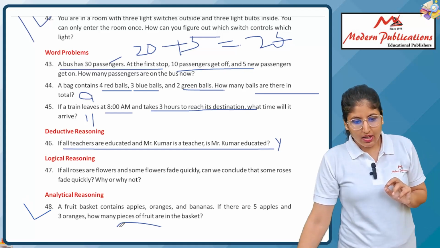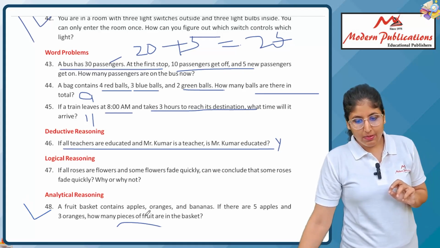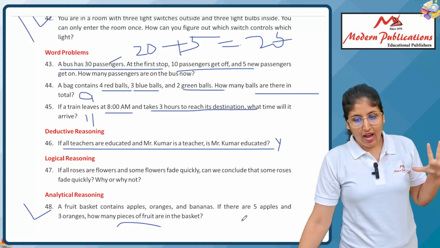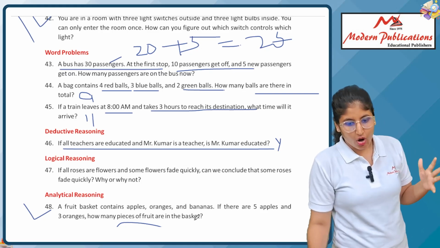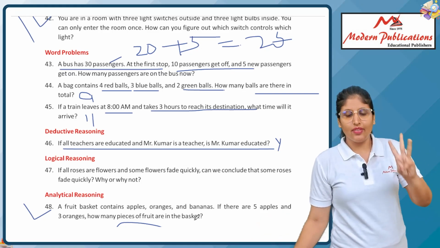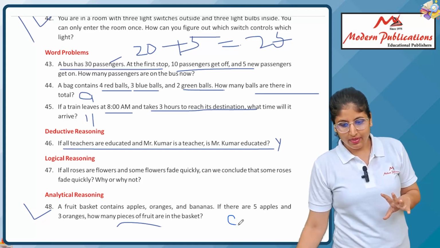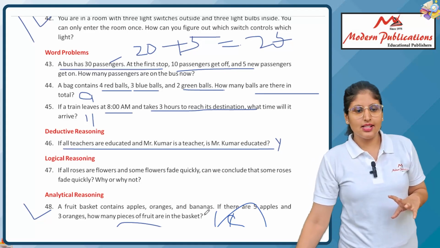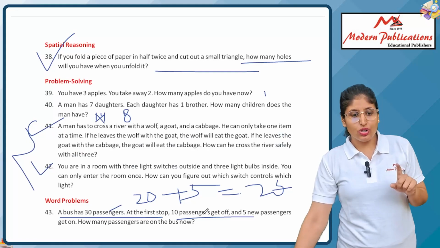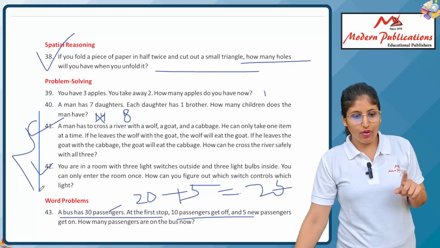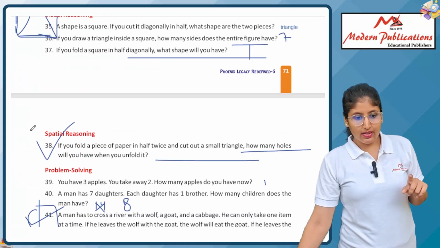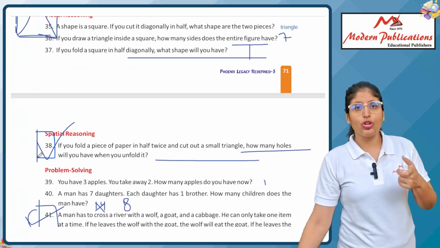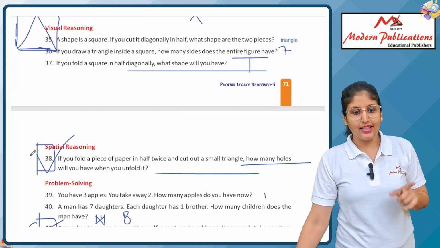A basket contains apples, oranges and bananas. If there are 5 apples and 3 oranges, how many pieces of fruit are in the basket? 5 and 3, 5, 6, 7, 8. Of course, 8 pieces. Okay. So just note down the homework questions first: 41 and 42 are the questions, and this one you have to do by yourself. Okay, and the upper one.